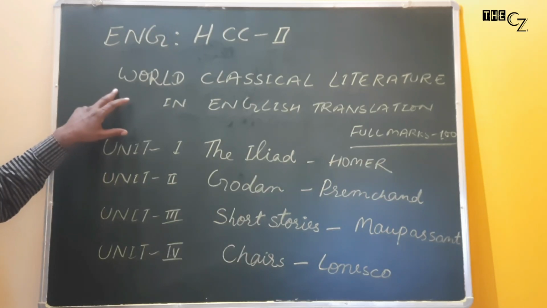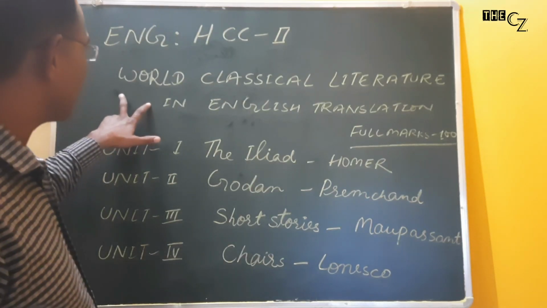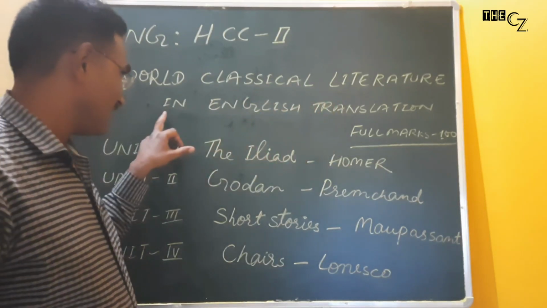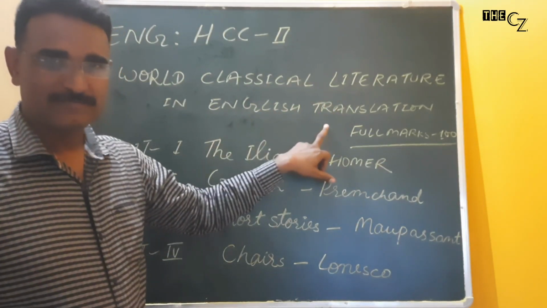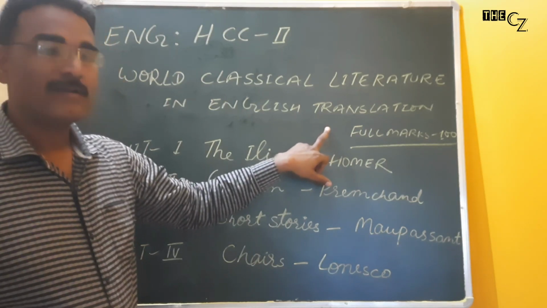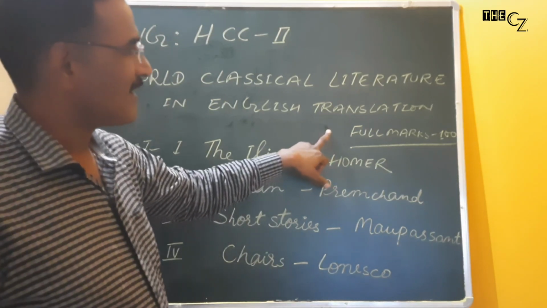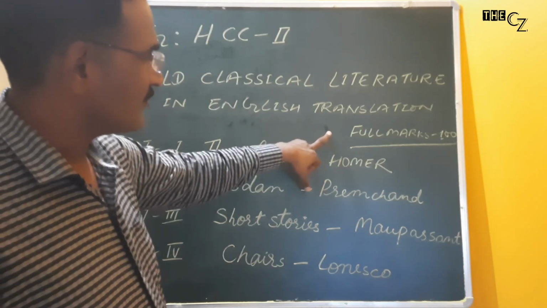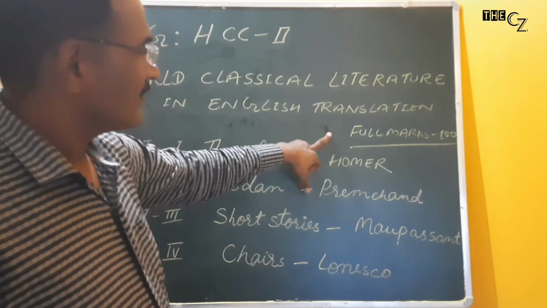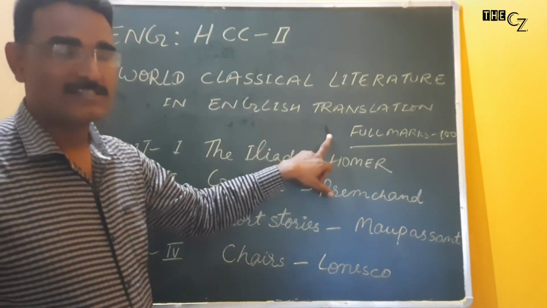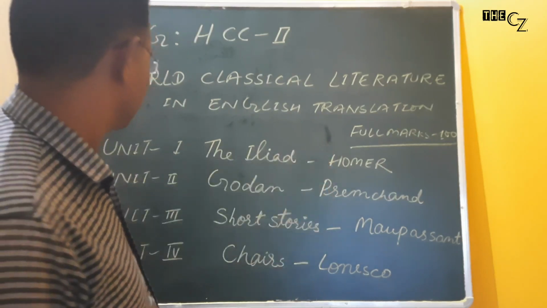In Core Course 2, we have to study World Classical Literature in English translation. Again, the second paper will be of 100 marks. Of those 100 marks, we have to appear in an 80 marks examination, and the internal assessment will be of 20 marks.